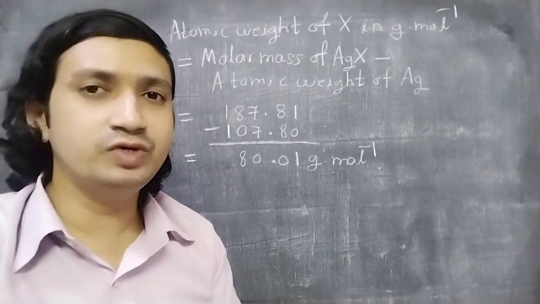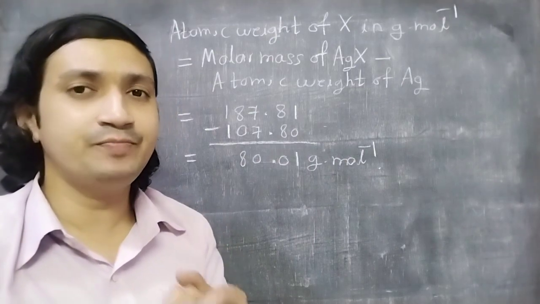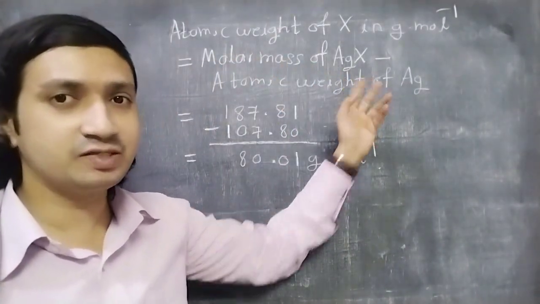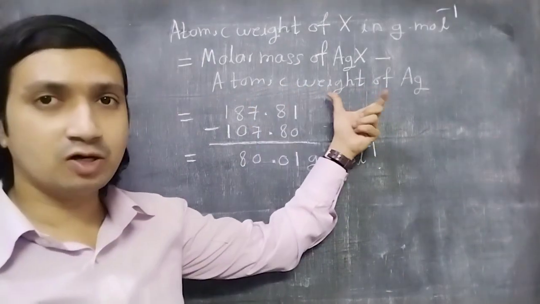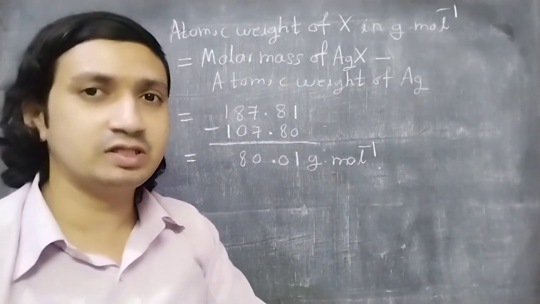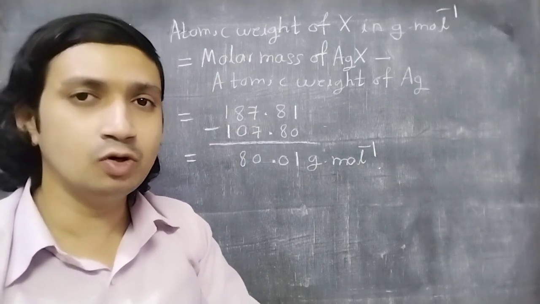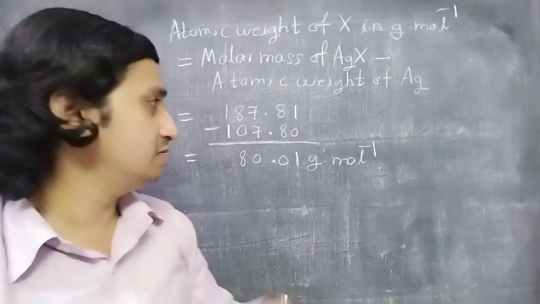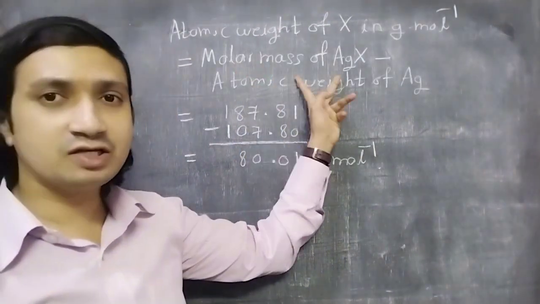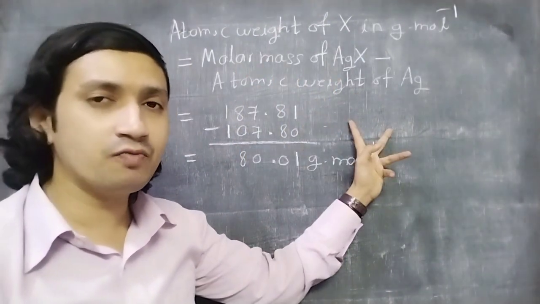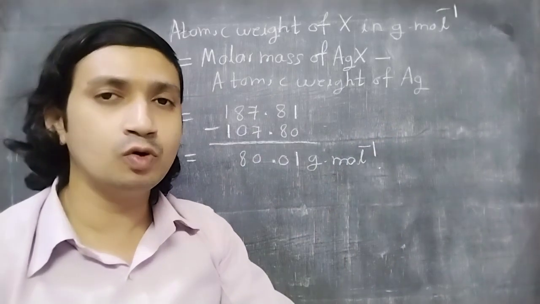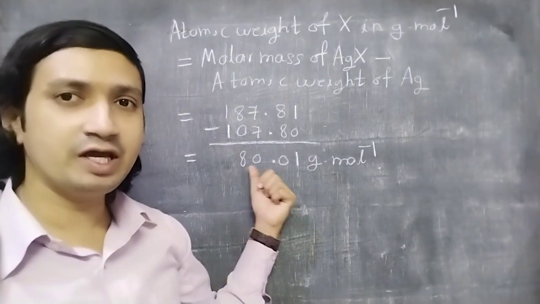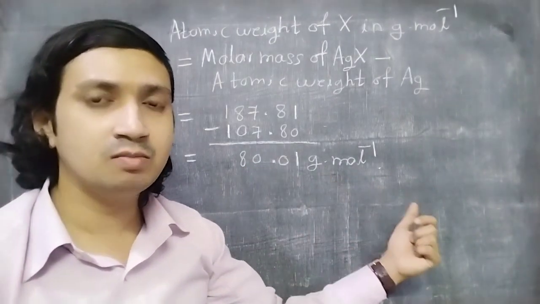So friends, which values did we have? We have calculated the molar mass of AgX. We had the value of atomic weight of Ag, that also comes in grams per mole. So units are the same, simply subtraction has to be done. Molar mass of AgX minus atomic weight of Ag will give you the molar mass of X. That comes to be 80.01 grams per mole.